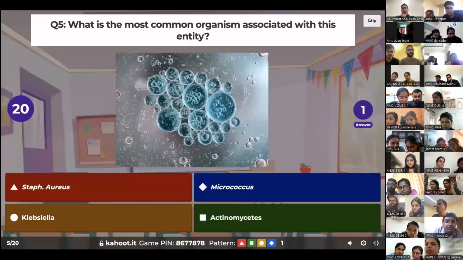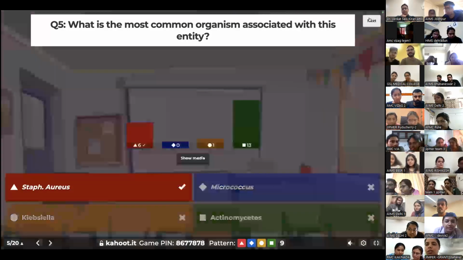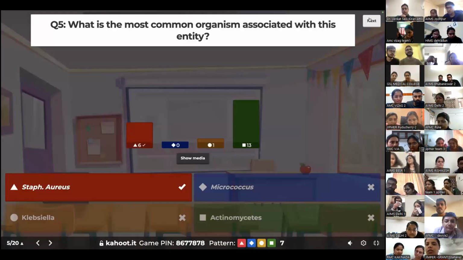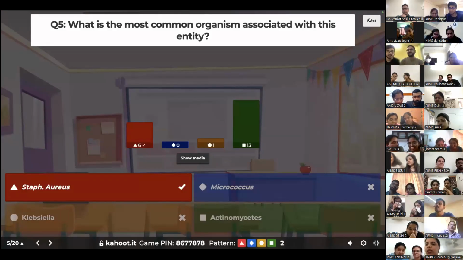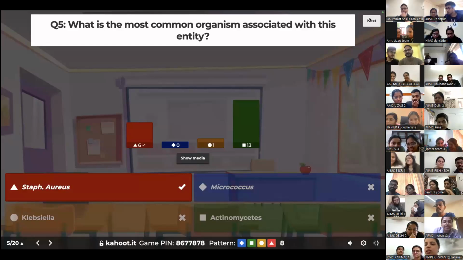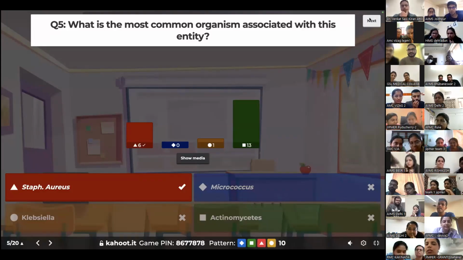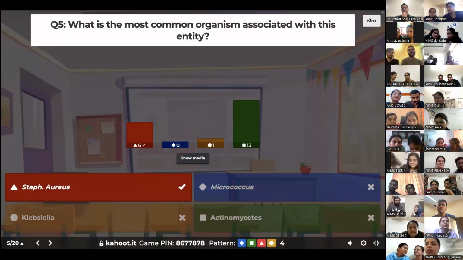What is the most common organism associated with this entity? Wow. Okay. We've got very quick answers. Most of you have chosen Actinomycetes, but in fact, the correct answer is Staph aureus. People who've written Staph aureus, any idea? Can you tell me why it's Staph aureus? What's the diagnosis here? Botryomycosis. Yes, it's Botryomycosis.